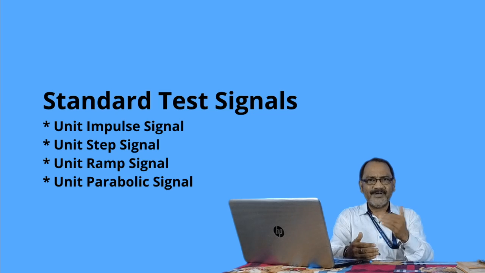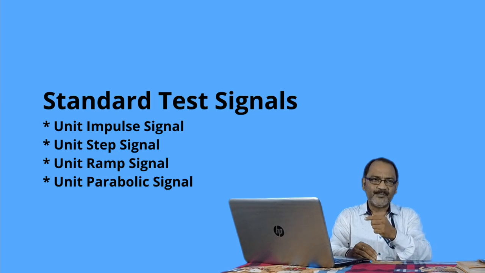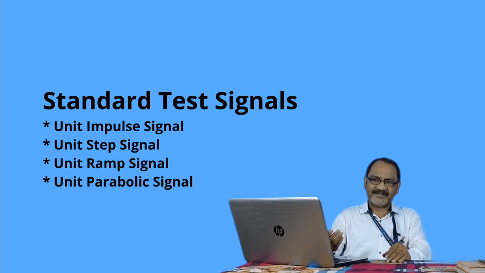One by one we will see how the responses come due to the individual types of inputs. Generally we use the standard test signals: unit impulse signal, unit step signal, unit ramp signal, and unit parabolic signal. One by one we will study how the responses come due to these inputs, whenever the inputs are given one by one.